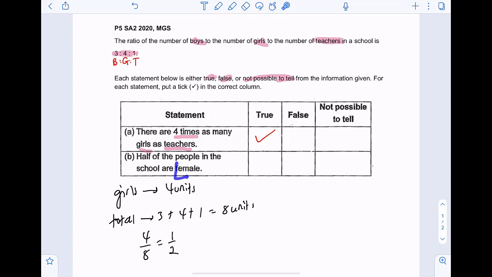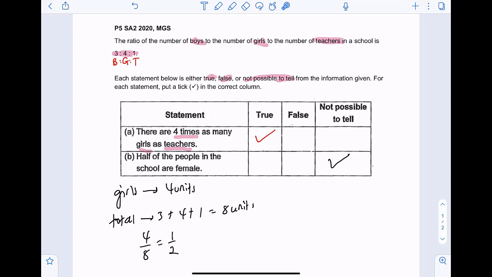But now they have used the word female. So female can mean not just girls, it can also mean part of the teachers as well. Alright, so there may be more than 4 units of females. So the fraction may not be half. It may or may not be half. So this is something that is not possible to tell because we don't have enough information about the teachers.